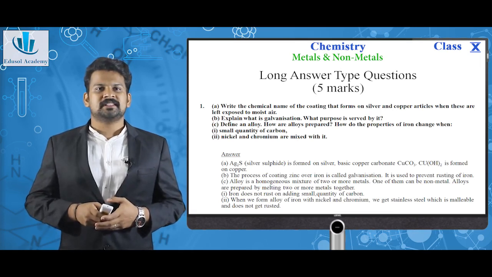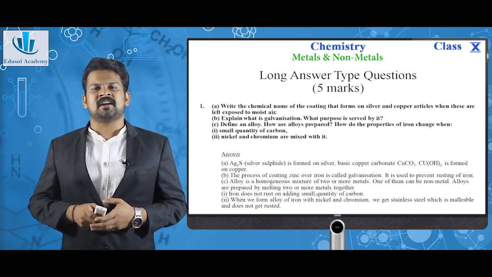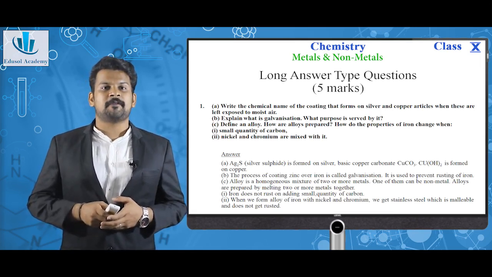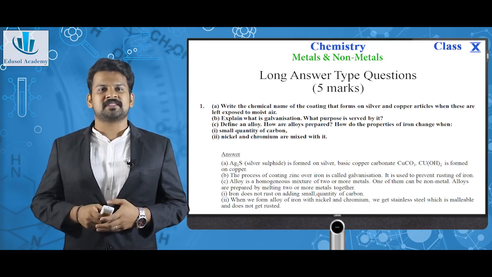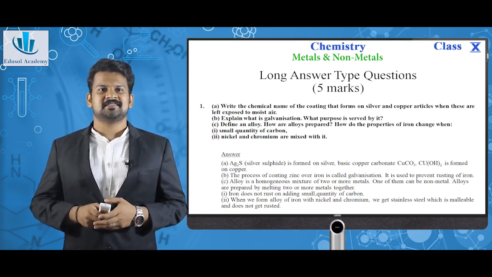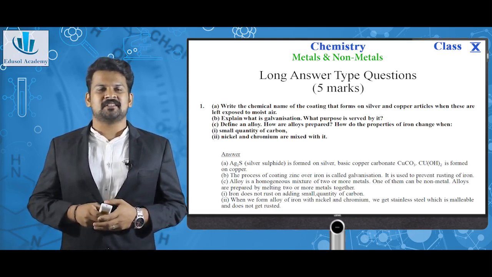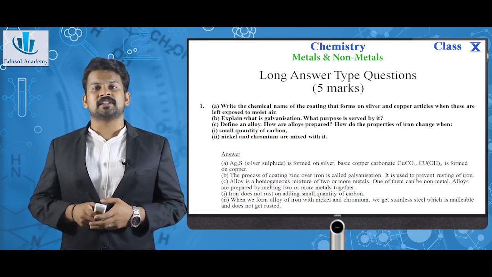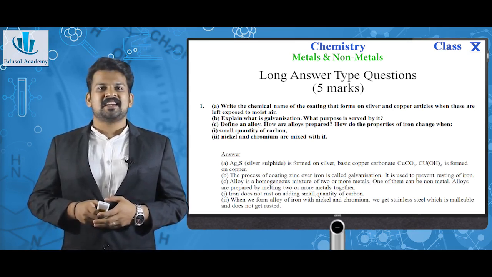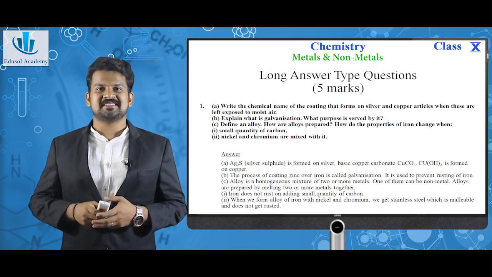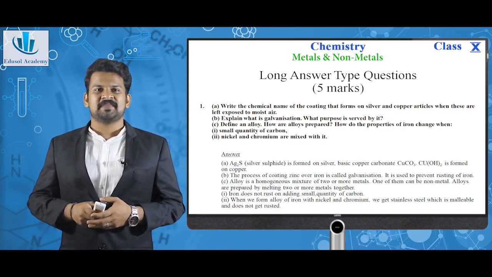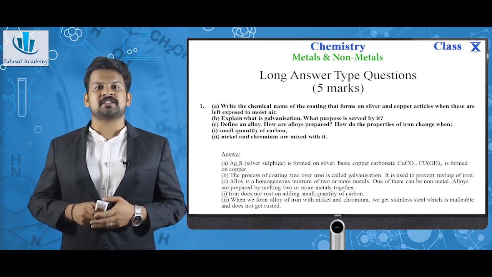For the first one, when silver and copper articles are exposed to air, silver sulfide is formed on silver, copper carbonate is formed on copper. This means these metals have corroded. Next question, what is galvanization? The process of coating zinc over iron is called galvanization. It is used to prevent rusting of iron. Next, alloy. An alloy is a homogeneous mixture of two or more metals. One of them can be a non-metal, one of them can be a metal, or both can be metals. Alloys are prepared by melting two or more metals together.